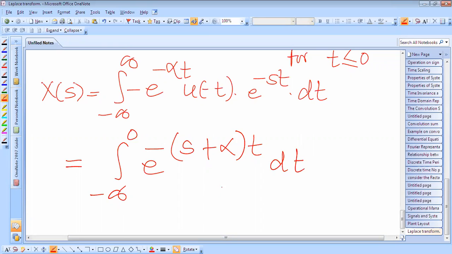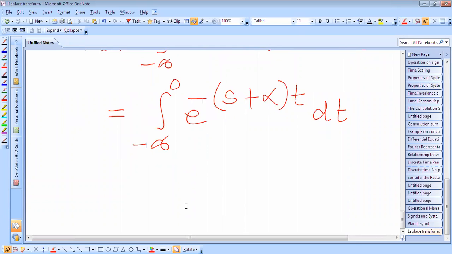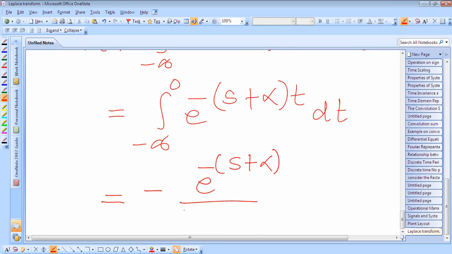So if you find the integration, it is e raised to power minus (s plus alpha) t over (s plus alpha), with limits minus infinity to 0.